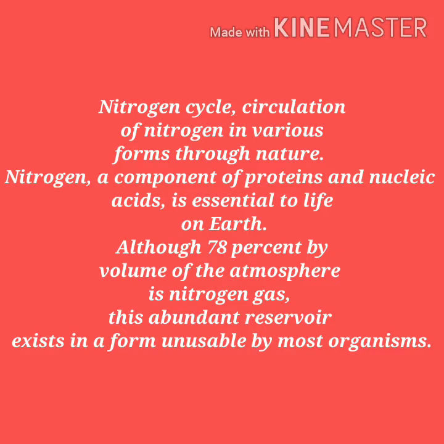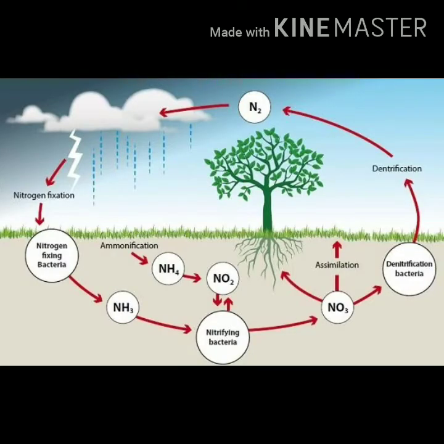The same nitrogen element is circulated again and again through living things and non-living things. This is called the nitrogen cycle. Now I am going to describe the nitrogen cycle in nature. The main steps in the nitrogen cycle are: the first one, the atmosphere contains nitrogen gas.